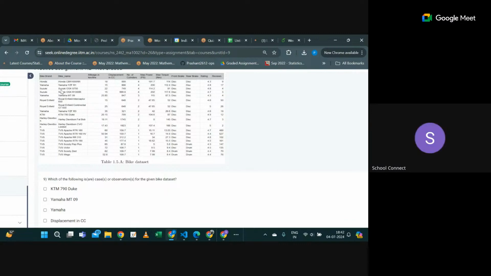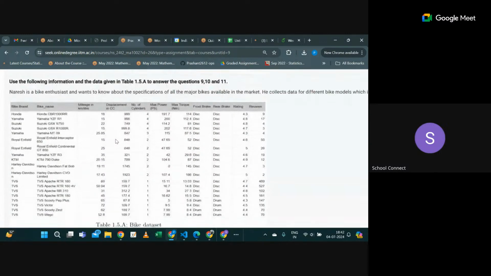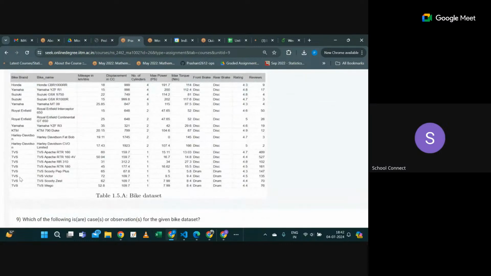Yes, sir. Okay. So if I ask, tell me the mileage of KTM, or let's say tell me the mileage of TVS, then you don't know which TVS I'm talking about, right? If I ask, tell me the mileage of TVS Victor, you will tell me this is 72, correct? So there should be something which is unique. Are you getting my point?